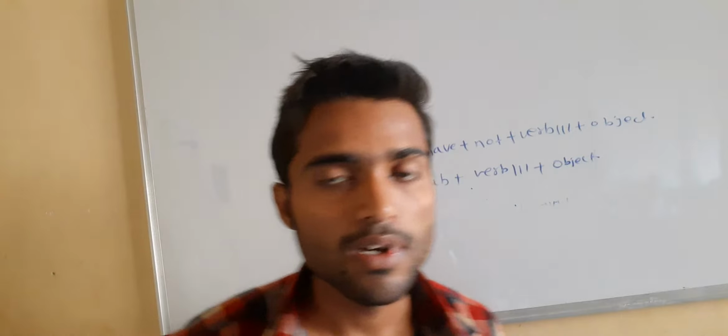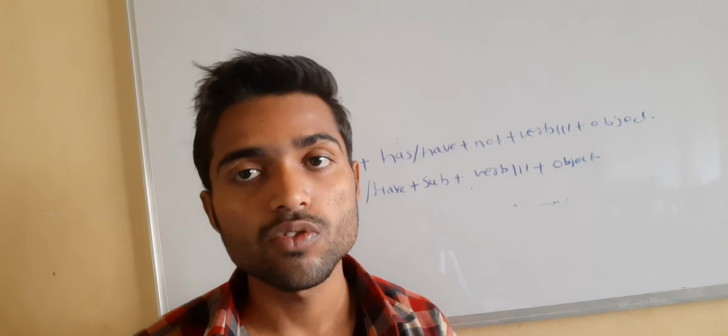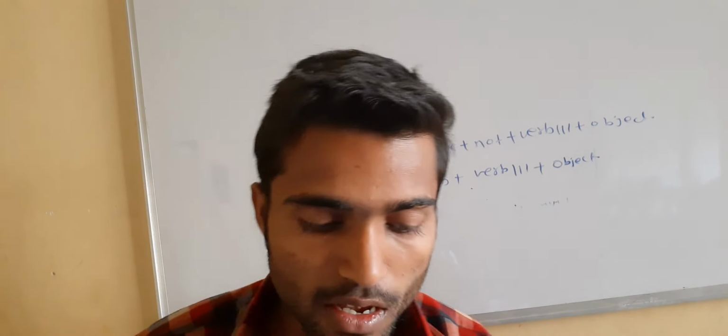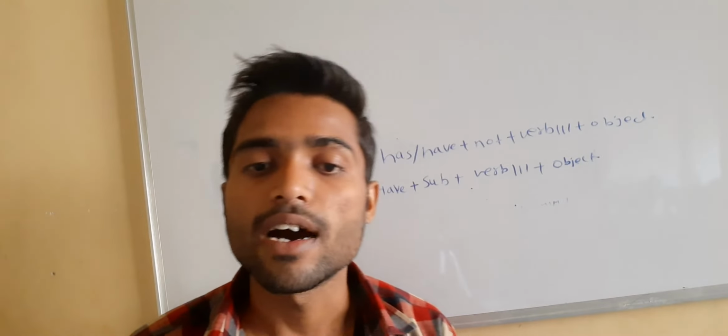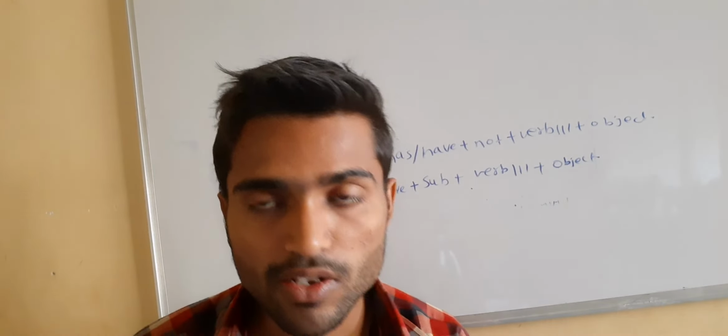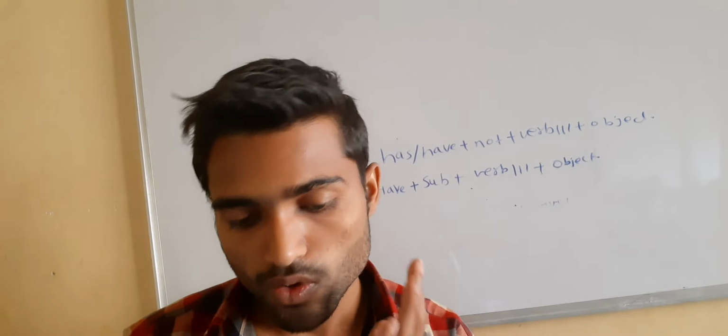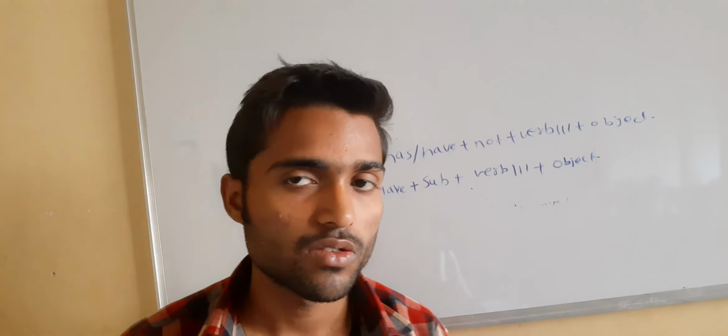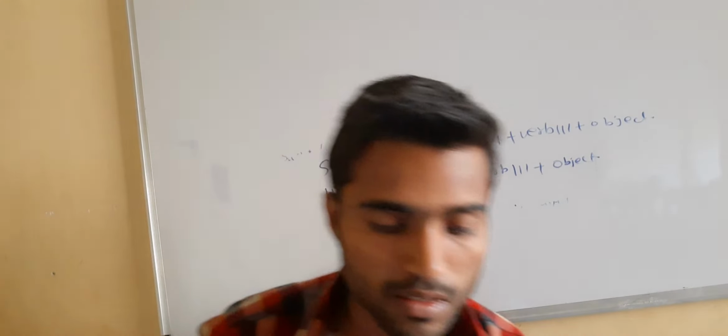This is for the interrogative present perfect tense. For example, have I gone to market? This is an interrogative present perfect sentence.